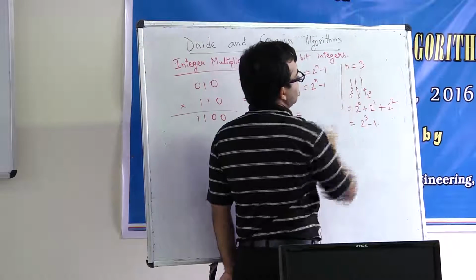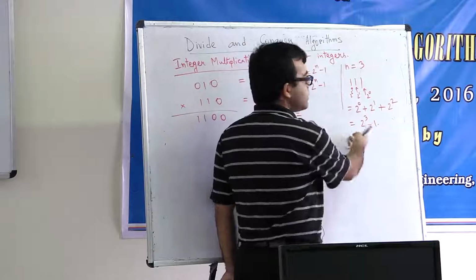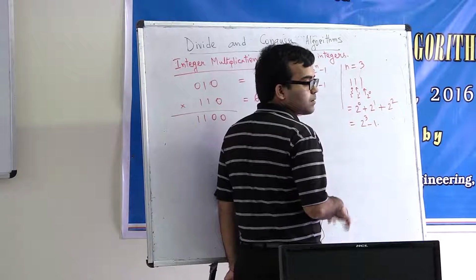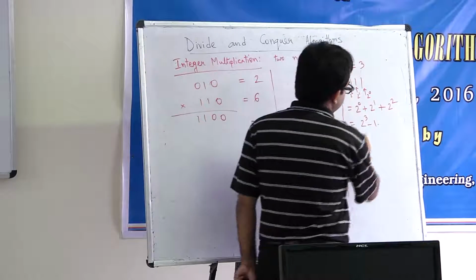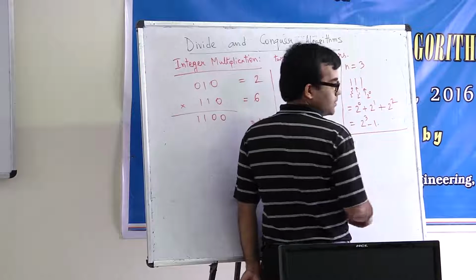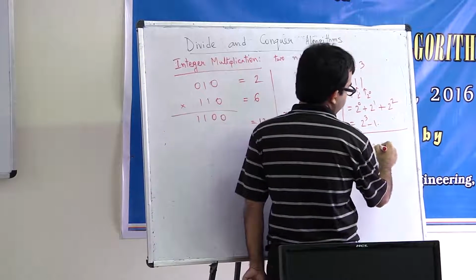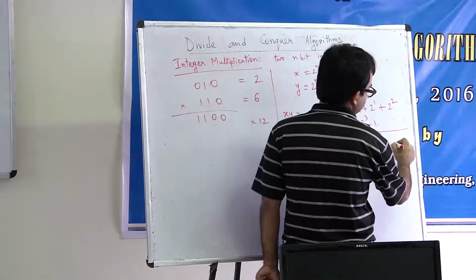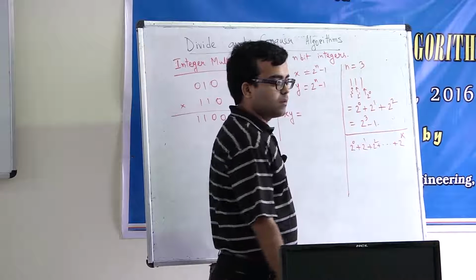Okay, what is 1, 1, 1? This is 7. What is 2 cube? 2 cube is 8. So basically, okay, how many of you know this geometric series? You start with 2 to the power 0, which is 1. Then you go to 2 to the power 1. Then you go to 2 square. And suppose you stop at 2 to the power 6. What will be the value?